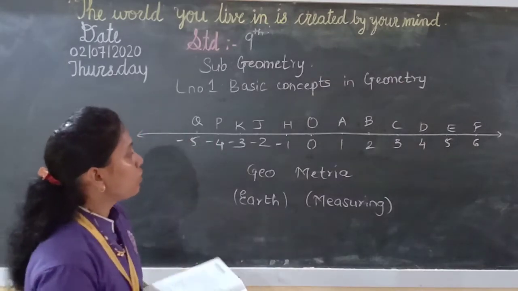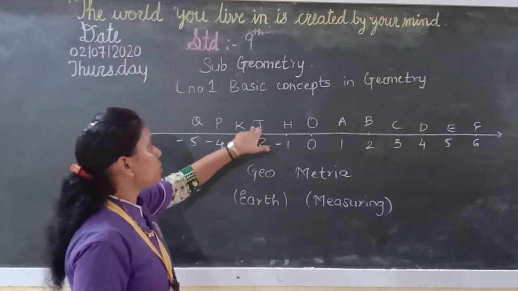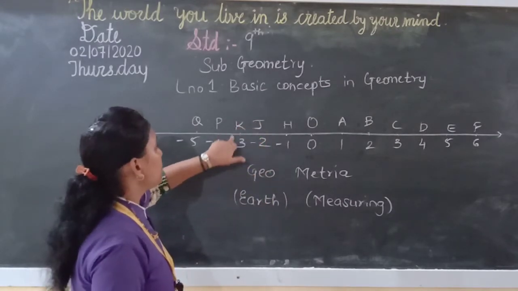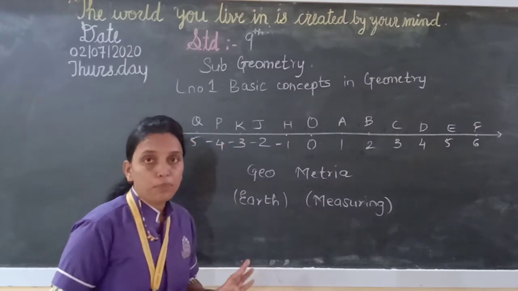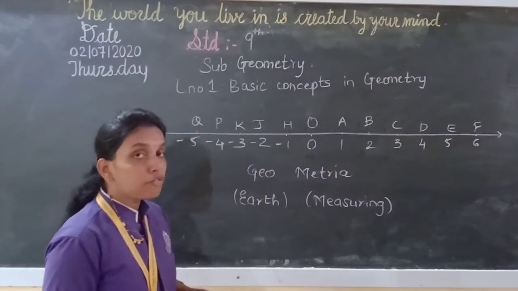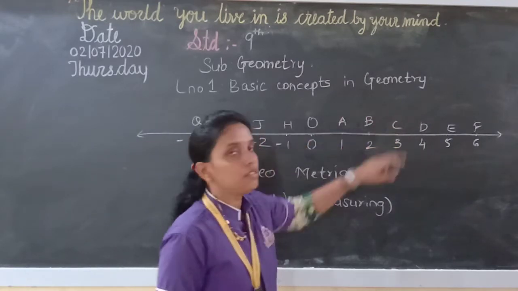Here you can say 3 is the coordinate of C. This way you can say -2 is the coordinate of J, -3 is the coordinate of K, -4 is the coordinate of P.